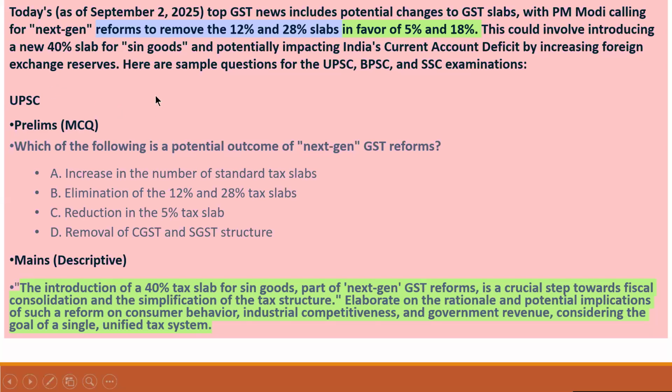So today, as of September 2nd, 2025, top GST news includes potential changes to GST slabs, with PM Modi calling for next generation reforms to remove the 12% and 28% slabs in favor of 5% and 18%. This could involve introducing a new 40% slab for sin goods and potentially impacting India's current account deficit by increasing foreign exchange reserves. So, a few questions for UPSC, BPSC and SSC examination.